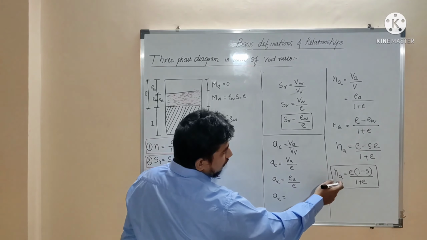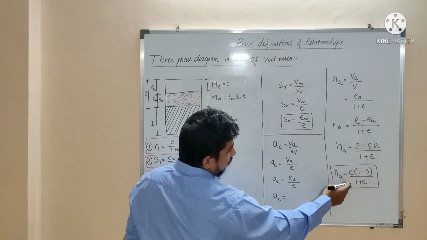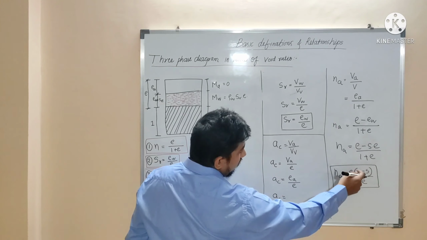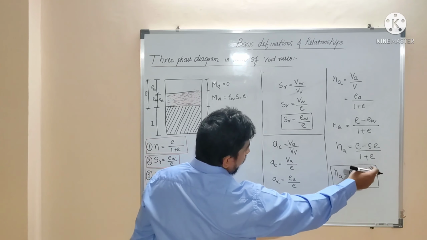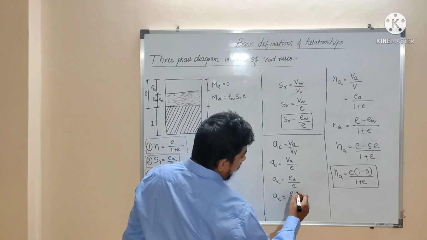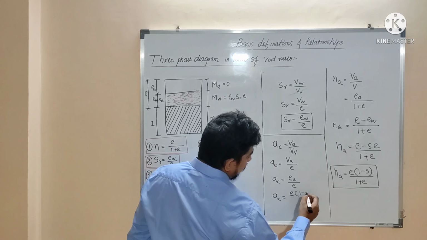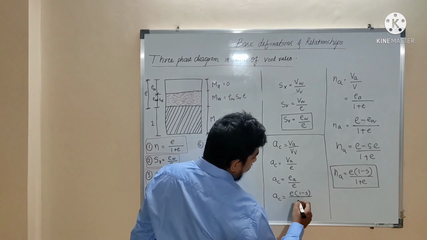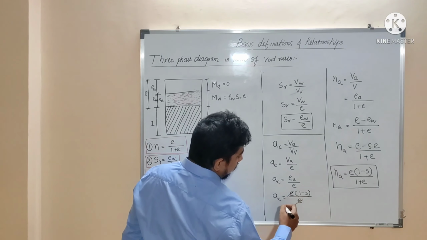As percentage air voids is nothing but the volume of air upon total volume, this term represents volume of air. So that's why this can be written as E into 1 minus S divided by E. So this E and this E get cancelled.